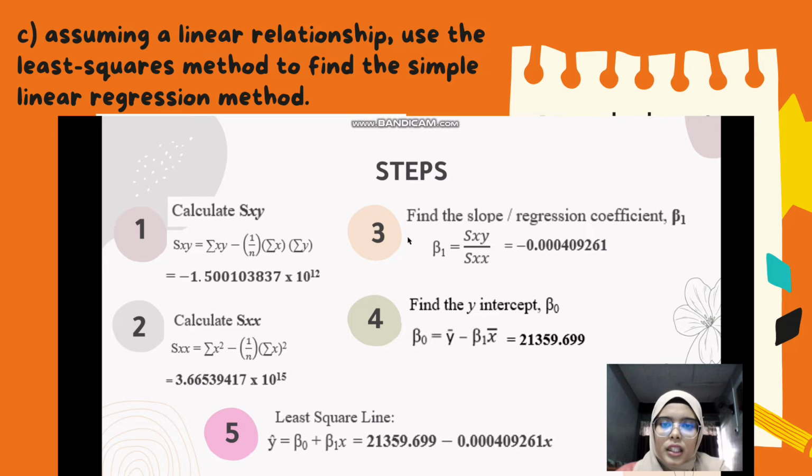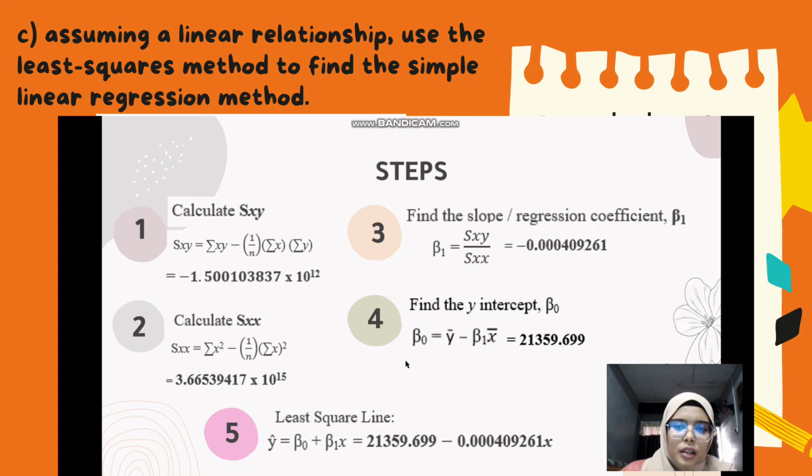And for step 3, we need to find the slope or regression coefficient b1. b1 equal to Sxy over Sxx. We just put the value that we had before, Sxy and Sxx, into the formula for the slope, and we get the answer. For step 4, we find the y-intercept b0. The equation is y bar minus b1 times x bar. And this is the answer.